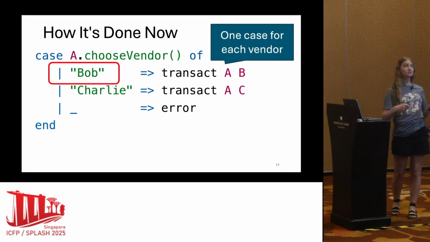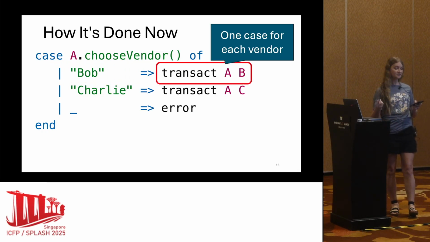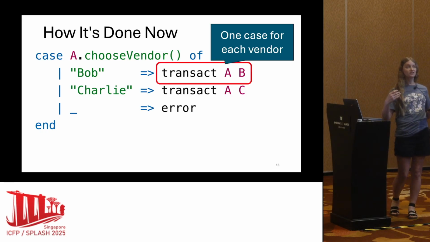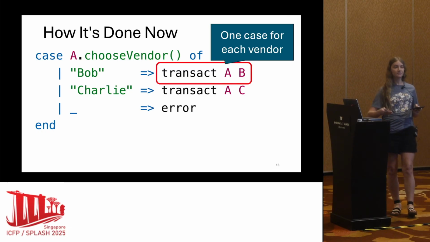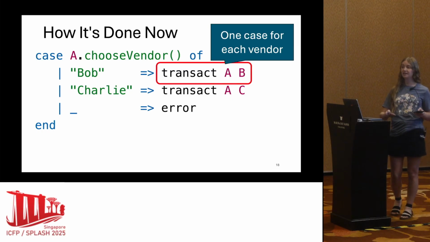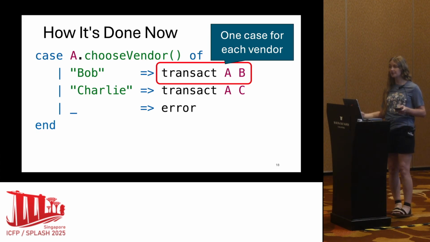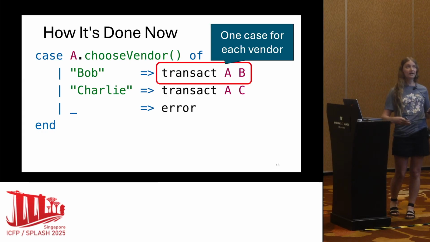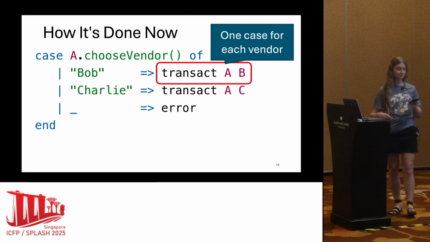In this first branch, we handle when Bob is chosen. The code that this case executes calls this transaction function with the arguments Alice and Bob. This transaction function is process polymorphic. It abstracts over the processes in this function, which is a feature of prior work. This means we only need to write this transaction function once and just call it using different arguments in each branch.